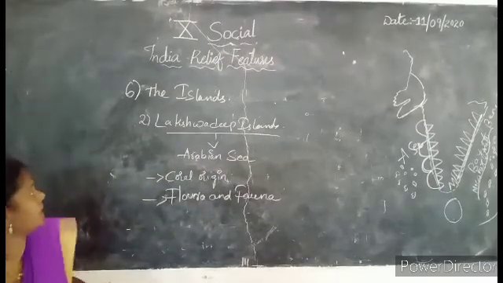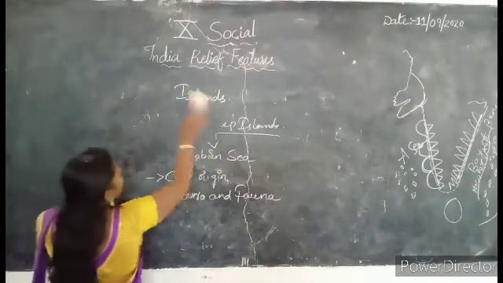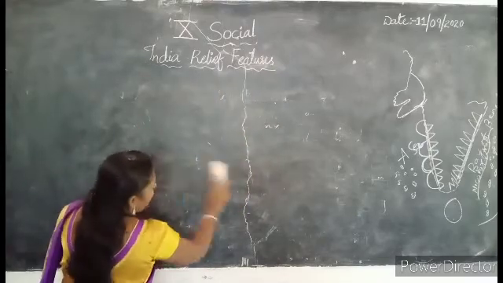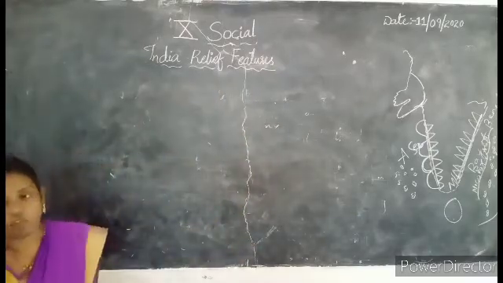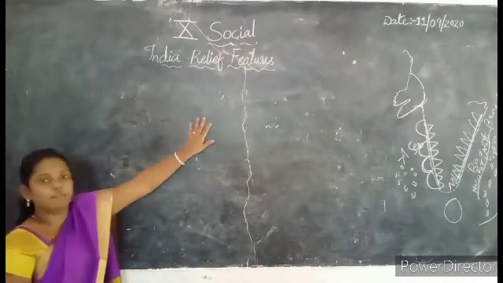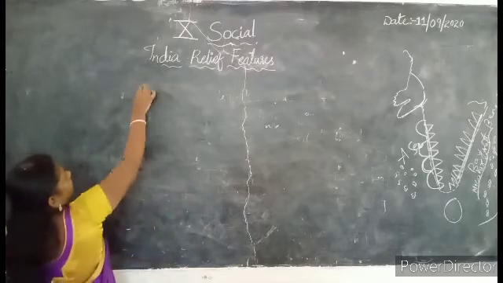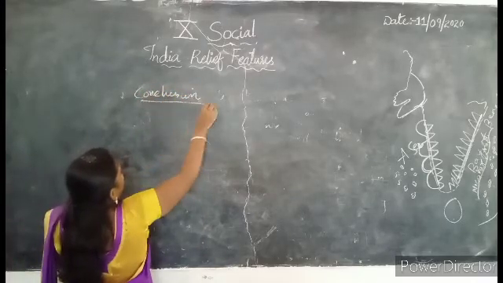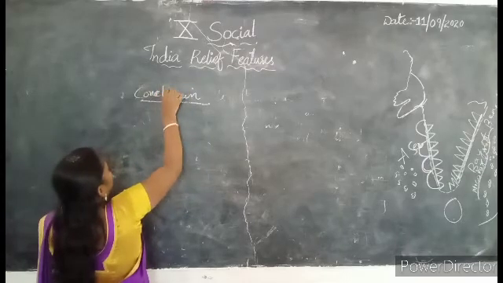So we have completed the major relief regions of our India. So what you have learned or observed about India and its relief features. So, the conclusion. In your textbook also, after the lesson you have the conclusion.